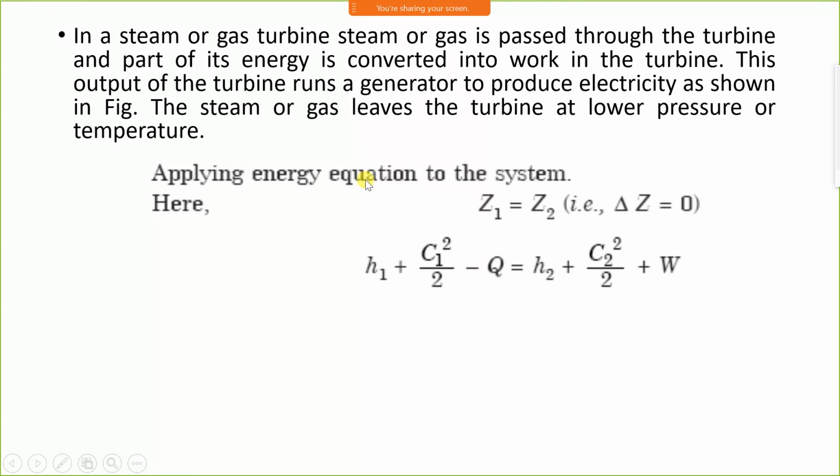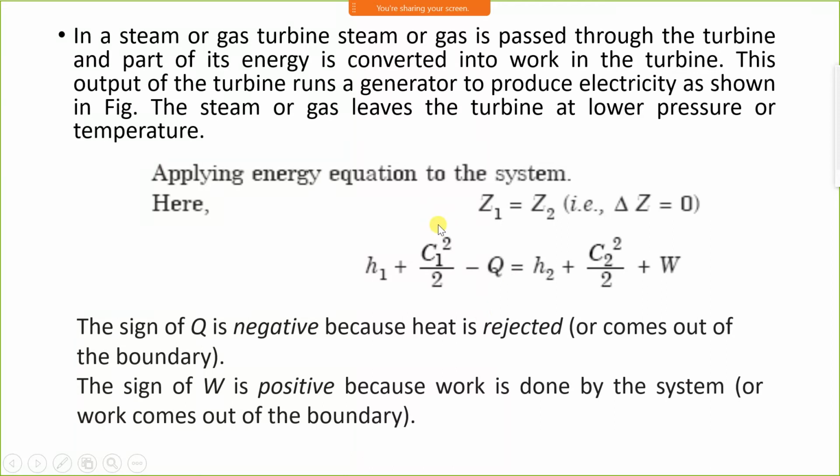Applying the energy equation, there is no change in datum, therefore Z1 equals Z2, which is delta Z equal to 0. H1 plus V1 square by 2 minus Q is equal to H2 plus V2 square by 2 minus W. But most of the time, kinetic energy at inlet and kinetic energy at outlet is the same, therefore we do not consider it most of the time.